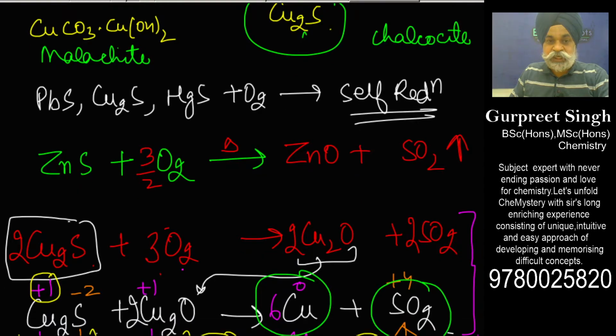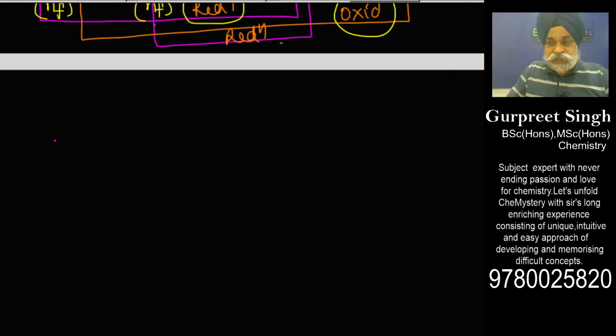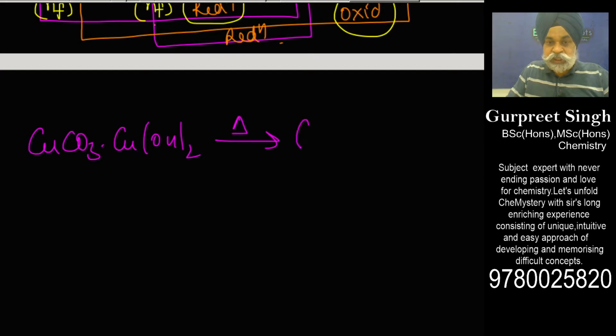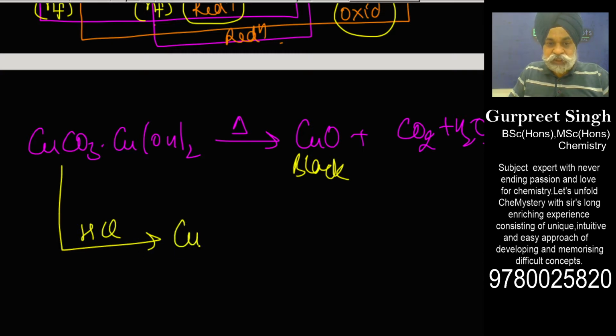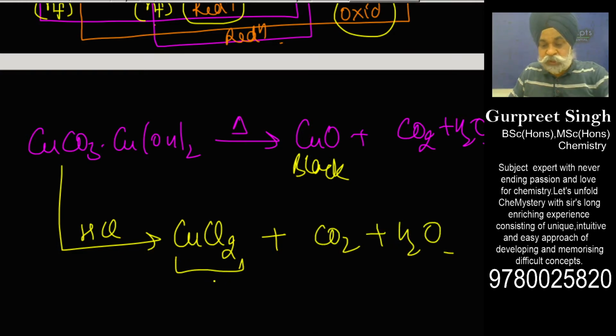Now to see the B option, what we have to do: basically we take copper carbonate along with copper hydroxide. It is being heated. You get copper oxide, carbon dioxide and water. I'm not balancing it out. And this is black, which we have already spoken about. And this is then treated with HCl. So this would give you cupric chloride, along with which carbon dioxide and water go out. And this is a water soluble salt.